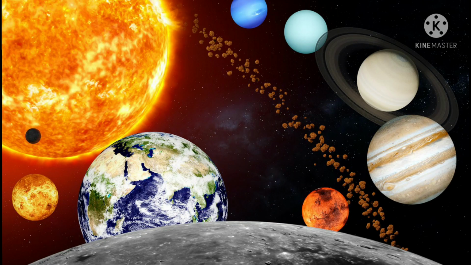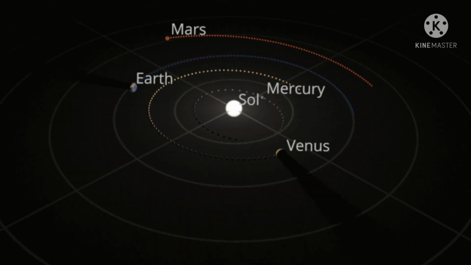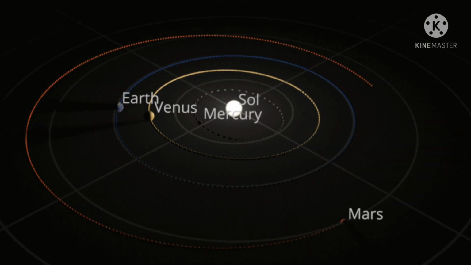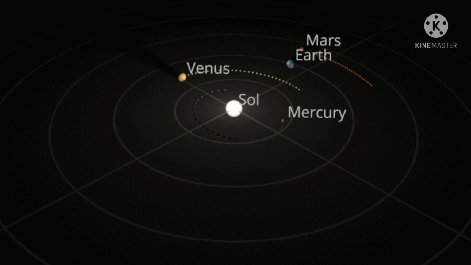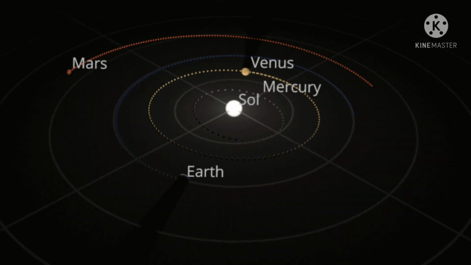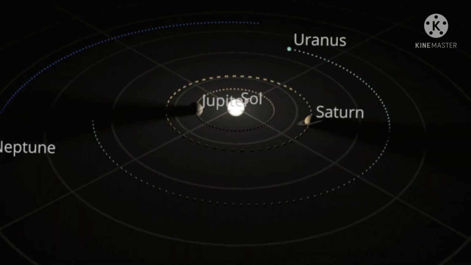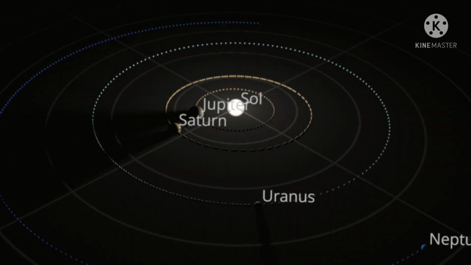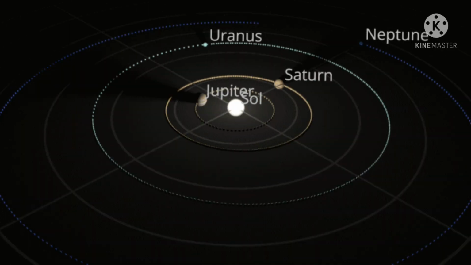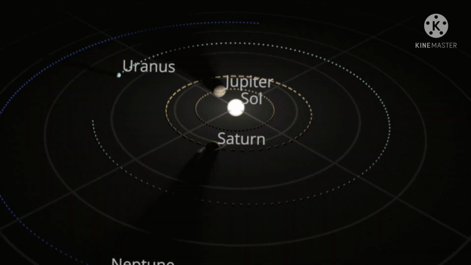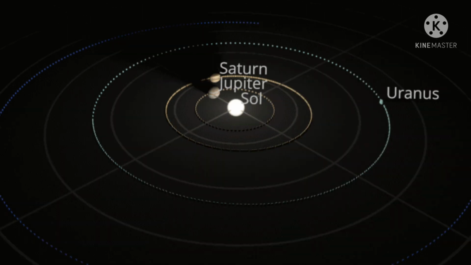Children, this is the information about the planets of the solar system. The first 4 planets, Mercury, Venus, Earth and Mars, are much nearer to the Sun than the other 4 planets. They are called the inner planets. The inner planets have very few moons. The planets outside the orbit of Mars, namely Jupiter, Saturn, Uranus and Neptune, are much farther away from the Sun than the inner planets. They have a ring system around them. The outer planets have a large number of moons.